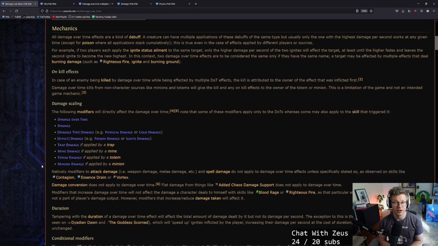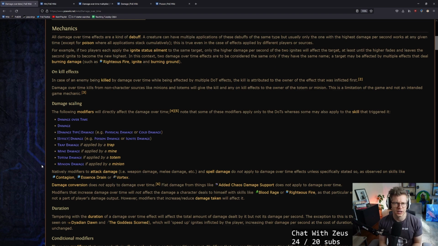All damage over time effects are a kind of debuff. A creature can have multiple applications of these debuffs of the same type, but usually, and always be very careful when you see the word usually, only the one with the highest damage per second works at any given time. And here's our exception: Poison, where all applications stack cumulatively.